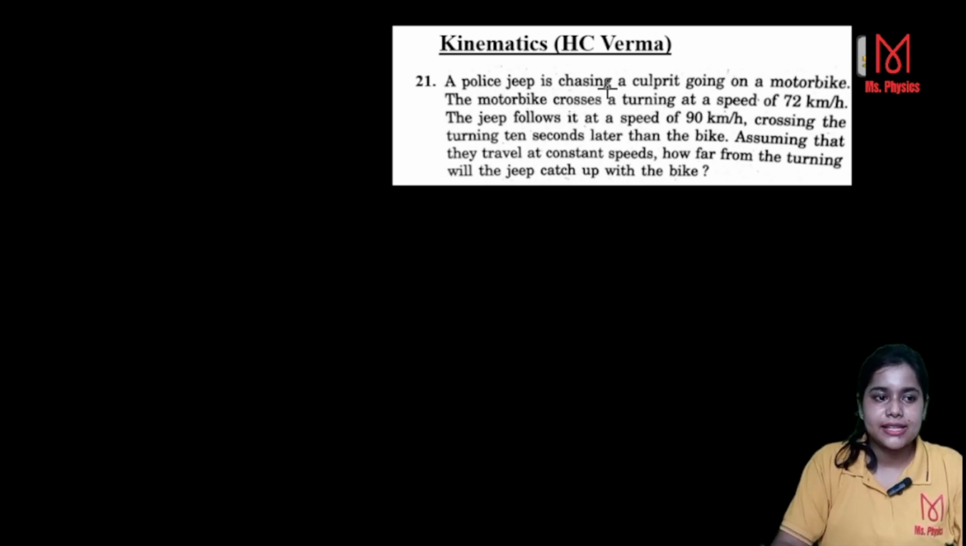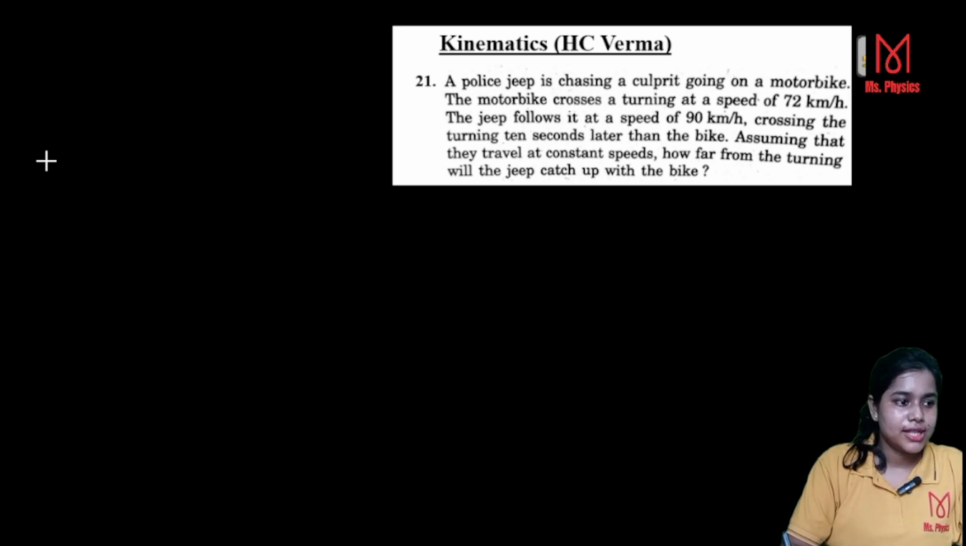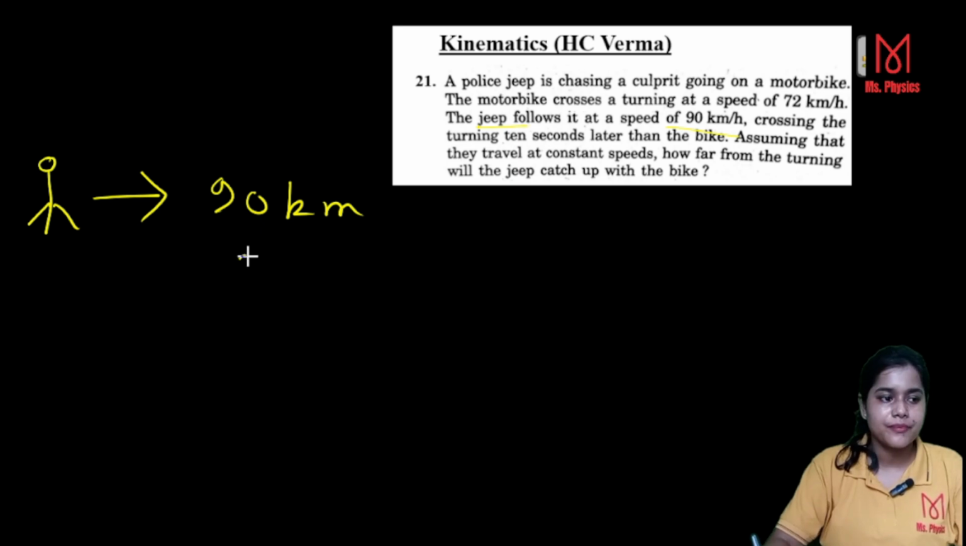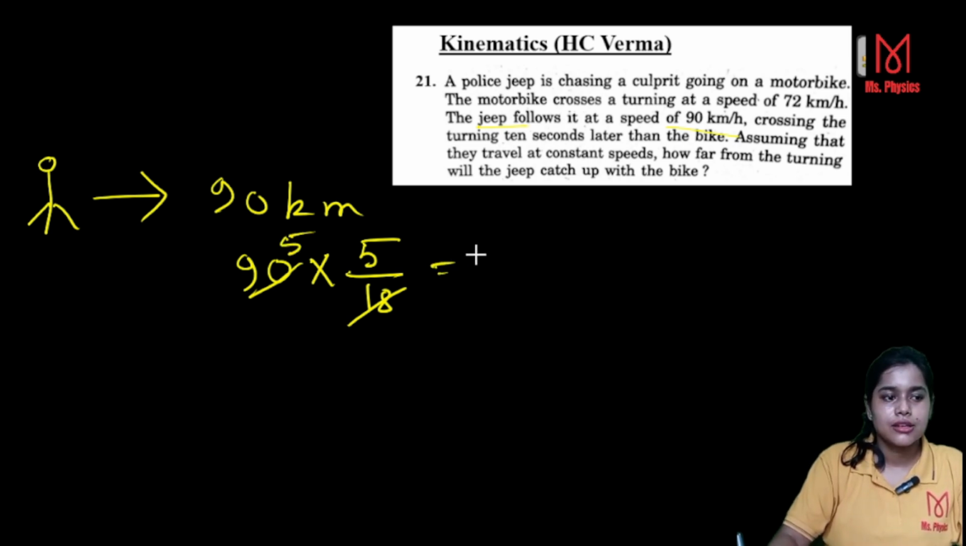A police jeep is chasing a culprit going on a motorbike. That means we have velocity. We have first the police jeep with velocity 90 km per hour. So you convert it to meter per second. Okay, 90 multiplied with 5 over 18, that means 25 meter per second.